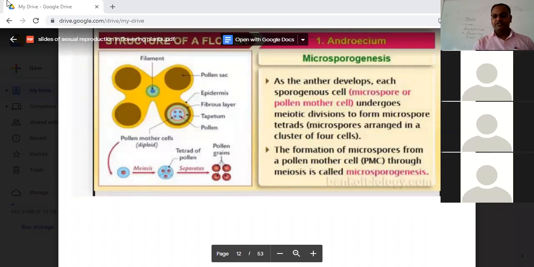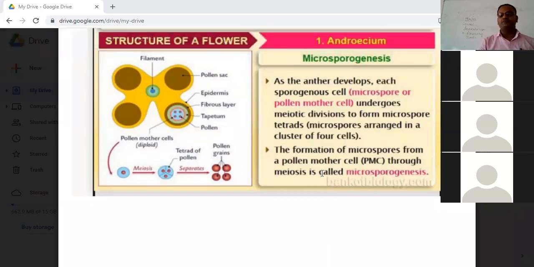Very good. Prashant, you have to be a bit specific. As you said, gametogenesis. Correct, Pragya, it's spermatogenesis, the process of the formation of the male gamete. And here, microsporogenesis is the process of the formation of the male gamete in terms of the plant.